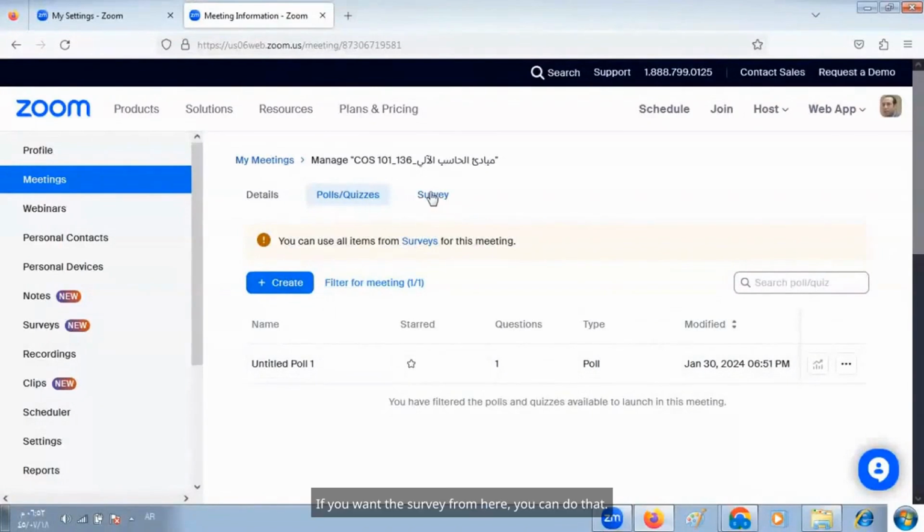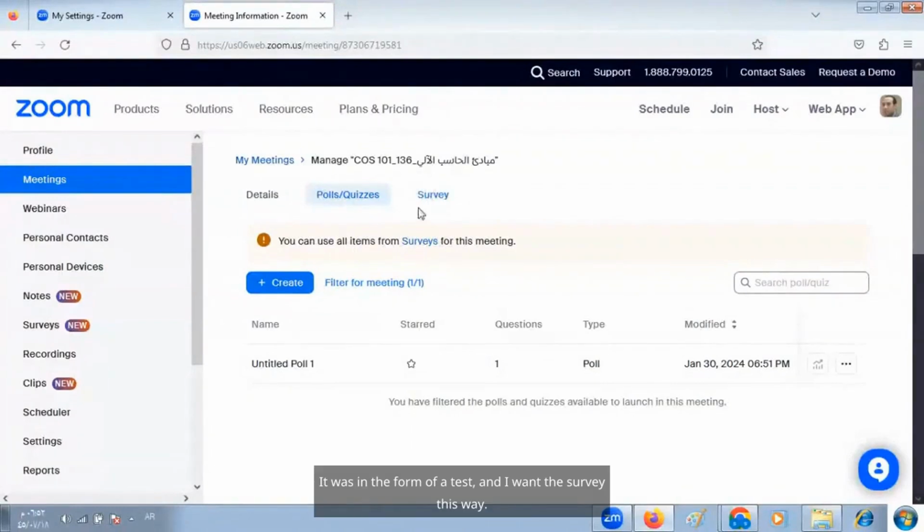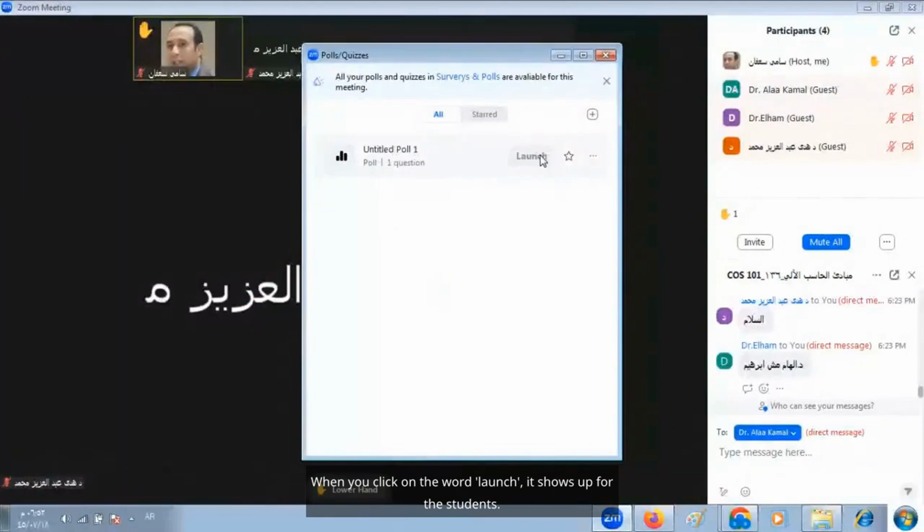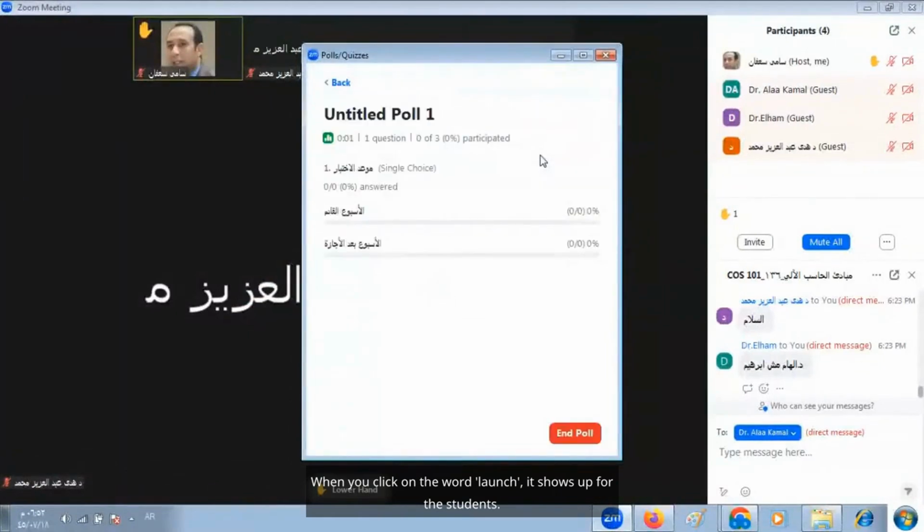Test. If you want the survey from here, you can do that. It was in the form of a test, and I want the survey this way. So when you go back here, the voting appears here. When you click on the word launch, it shows up for the students.